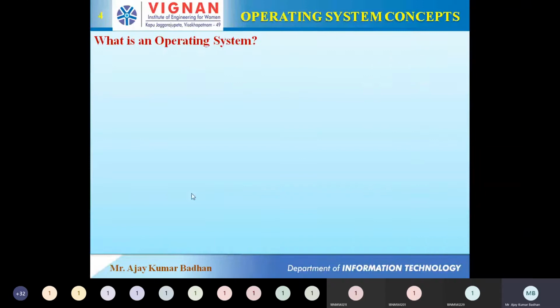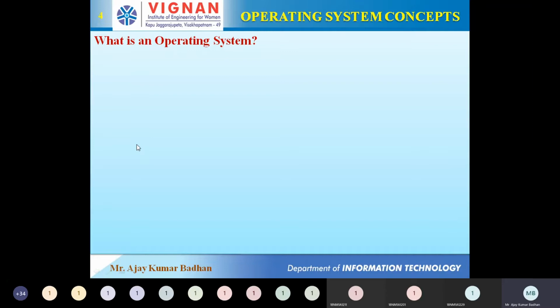Okay, coming to the next. So first we need to know what we mean by operating system. That we need to focus on. So the general definition, I think everyone knows. The basic definition is that an operating system is nothing but a computer program, right?